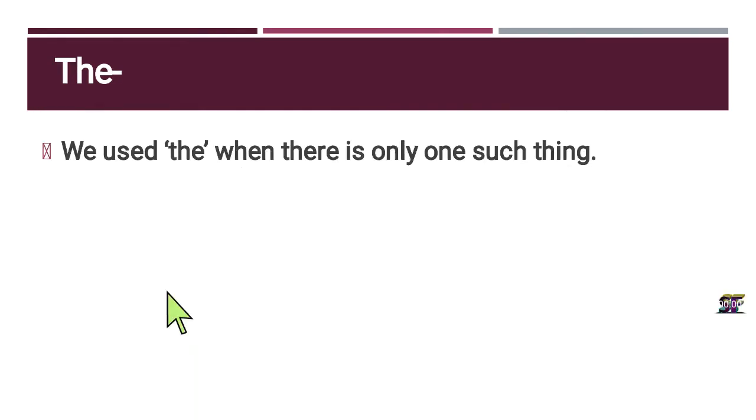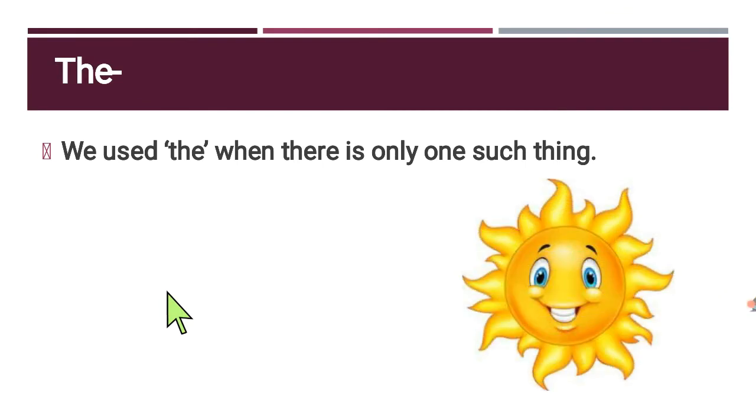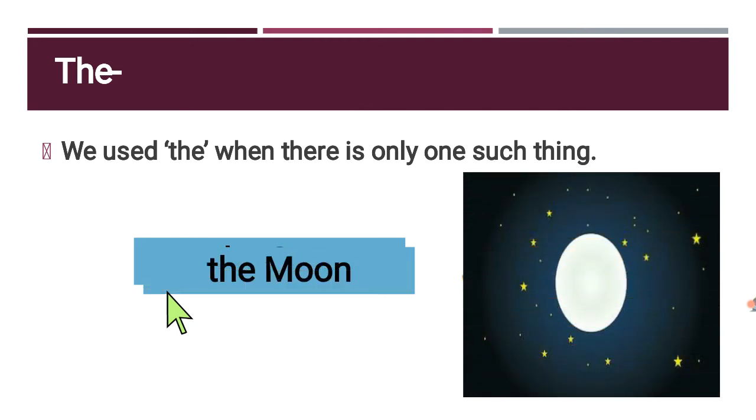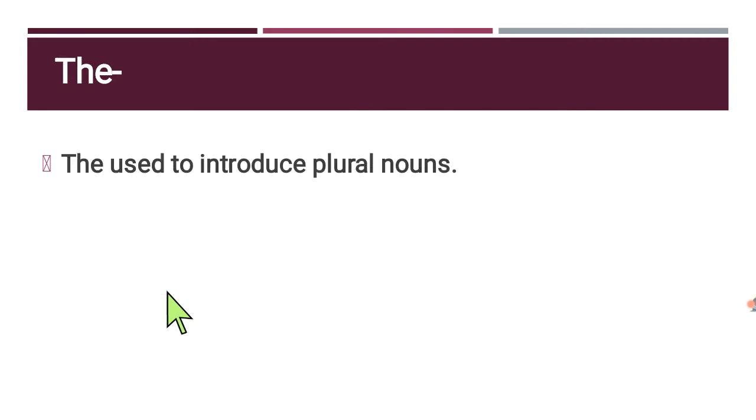Now, we use the when there is only one such thing. For example, the sun. You can see the sun in the world, only one. Now, the moon. That is only one such thing. The is used to introduce plural nouns.